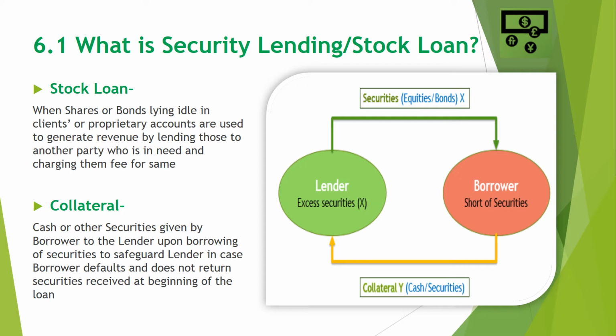To safeguard the lender in case the borrower defaults, cash or some other securities are given by borrowers to lenders at the beginning of the loan. These cash or securities are called collateral. As seen in the diagram, the lender has excess of securities X while the borrower is short of the same securities. The lender gives X securities as a loan to the borrower, and the borrower will have to provide collateral to the lender, which can be cash or securities.